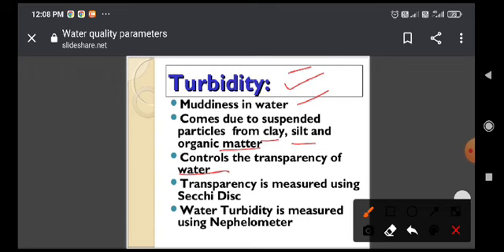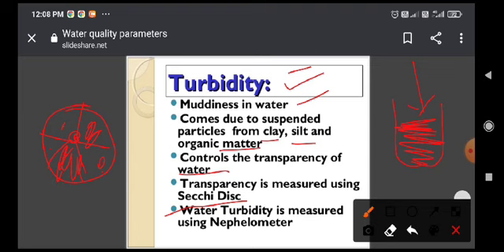So how do we measure the turbidity of water? On the basis of a Secchi disc. It is a disc which has two colors, black and white, black and white. Then there is a string. Then we take a bucket full of water, and put the disc into the water. When the white color disappears,